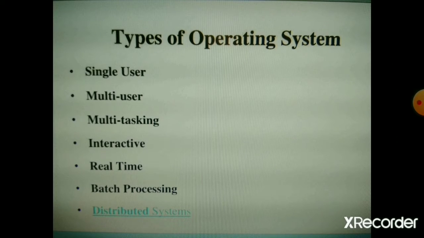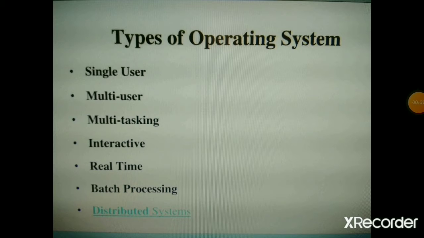In previous class, we have learned what is operating system, need for an operating system, functions of an operating system, and some of the features of an operating system. In today's class, we are going to see what is type of an operating system. What are the types of operating system? Operating systems are of many different types. A few which are mentioned in this slide we are going to see about.